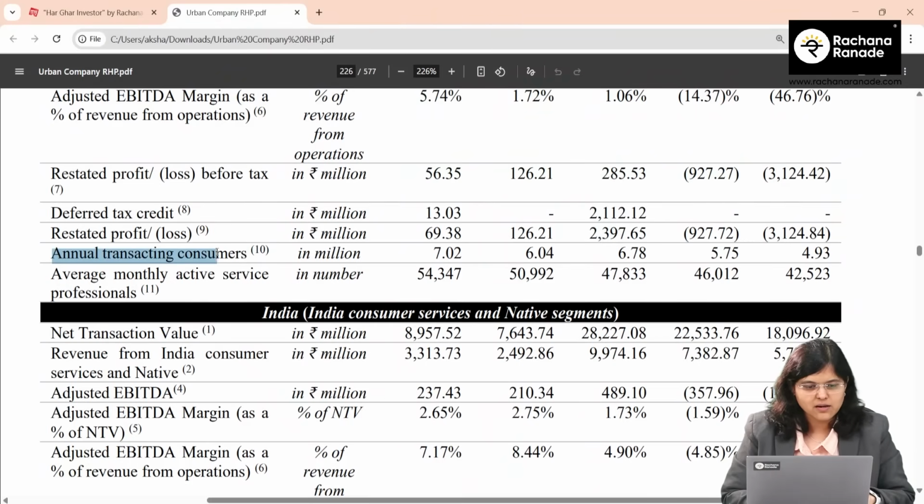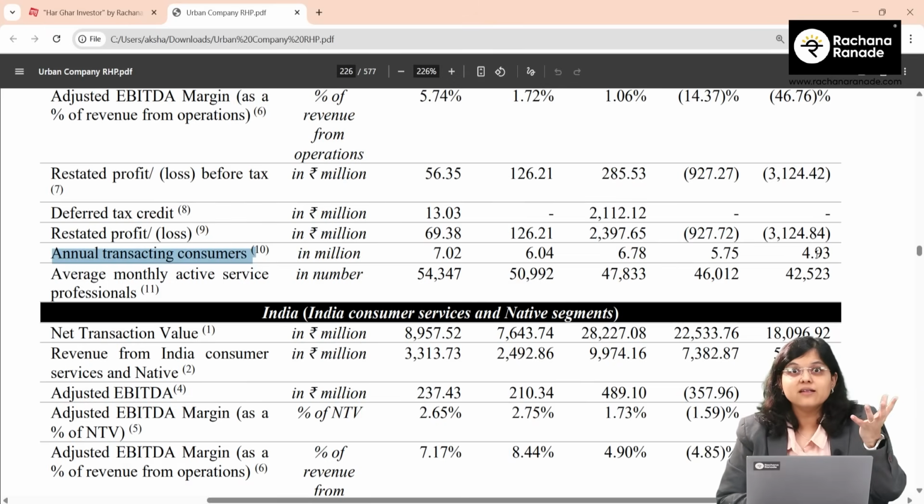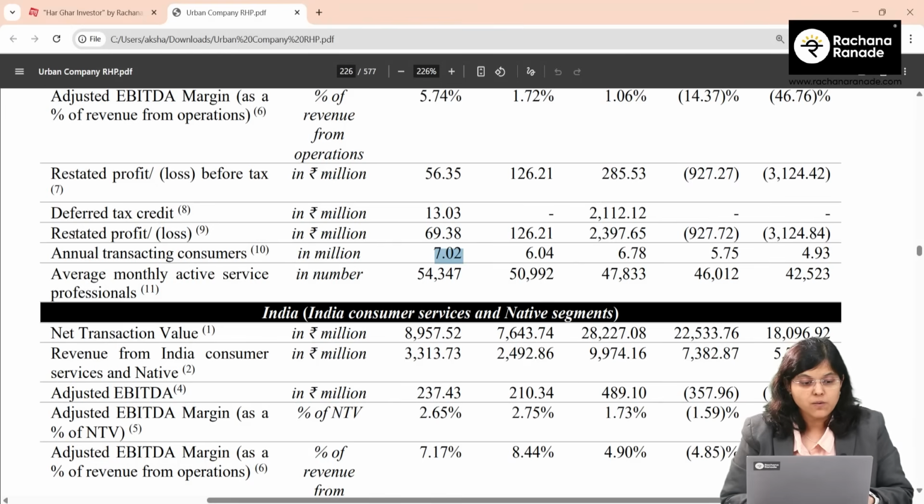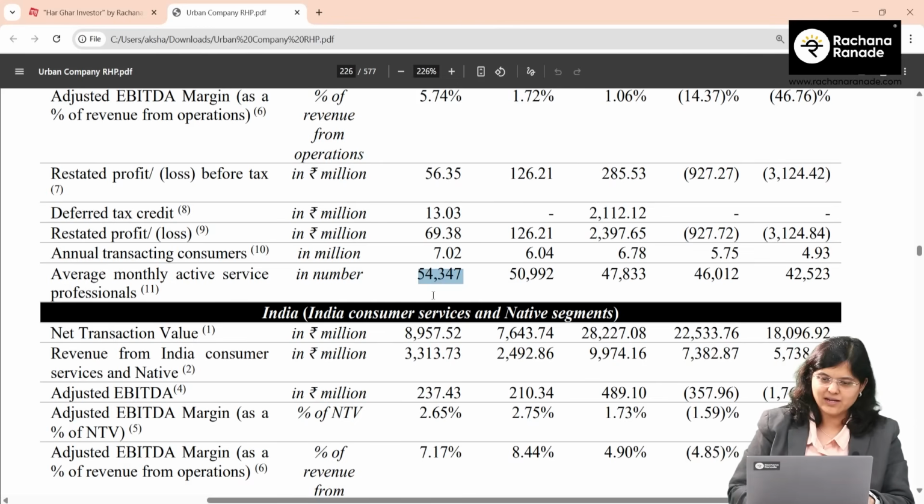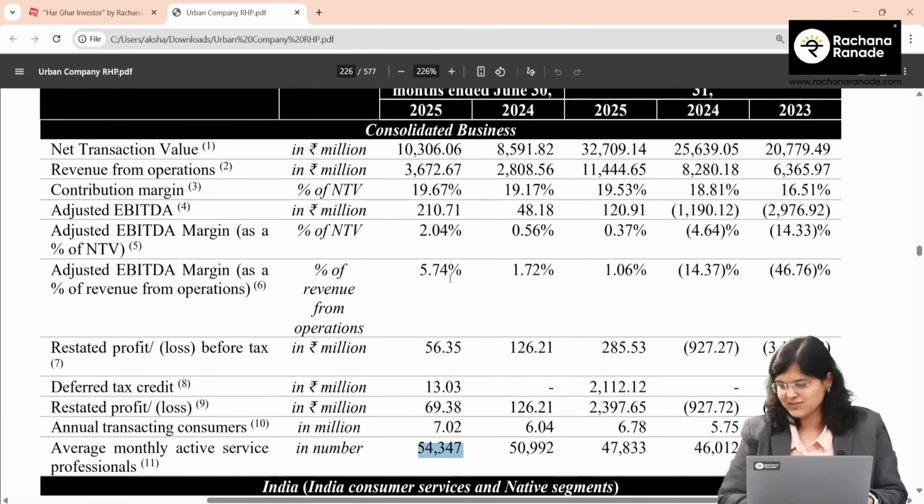Annual transacting customers. Who are they? Any customer who has at least done one transaction in the previous year. That's an annual transacting customer. Okay, this number should obviously ideally increase if it were to be good for the company. Has this number been continuously increasing? Yes, seems to be the highest one in the latest quarter. And also if I'm talking about average monthly active service professionals, whoever is providing the service, this number is also increasing and is at the highest point in the latest Q1 FY25-26 data.